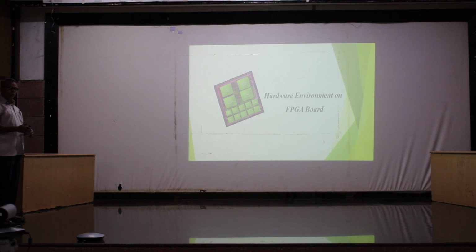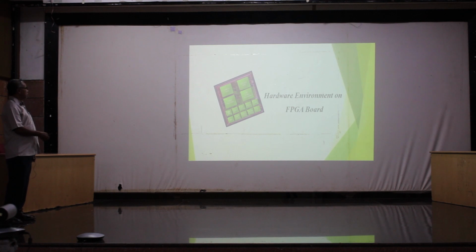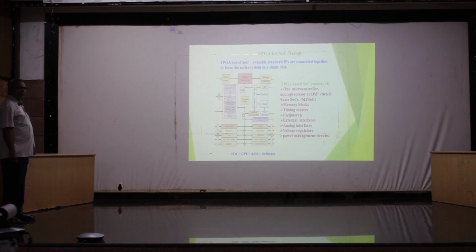And to further emphasize, see clear, FPGA. So what is the hardware environment? What is available within the FPGA? ARM CPU, see clear, CPU, and all the interfaces are there. So within the chip, here I need to emphasize this is the FPGA chip. Within the chip, everything is available, and that circuit is elaborated here. So within the FPGA board, this is the complete platform available.